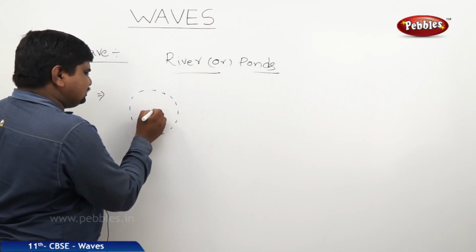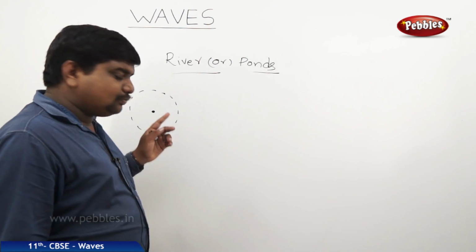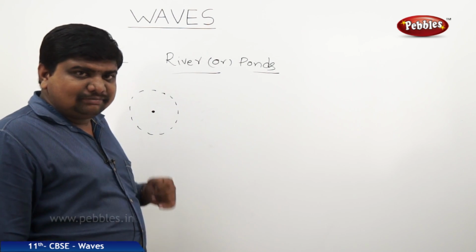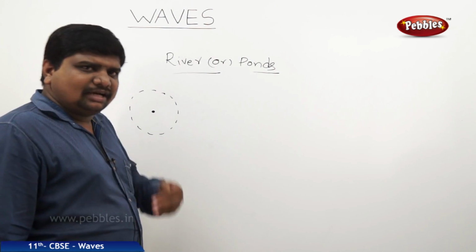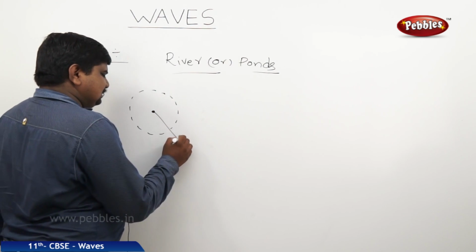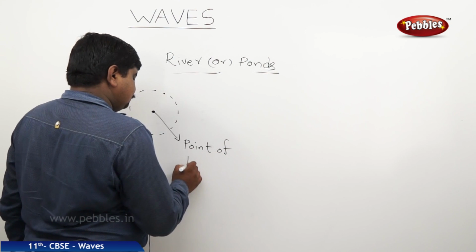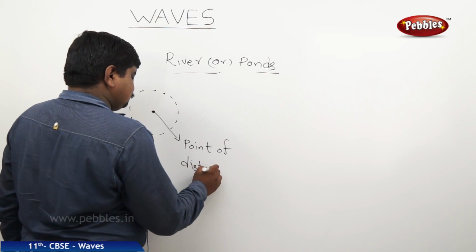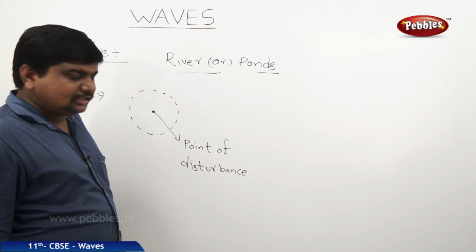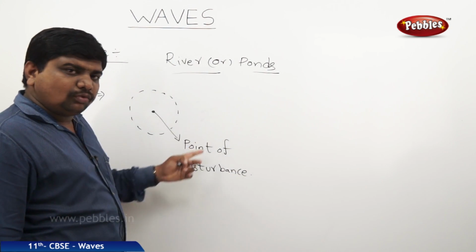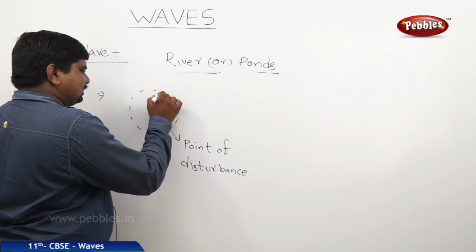Suddenly we have dropped a stone at one point. Where we have dropped the stone is nothing but the origin of the wave. And in our general words we used to say this was a point of disturbance. This disturbance was uniformly distributed over a volume on the surface of water in a circular wave.